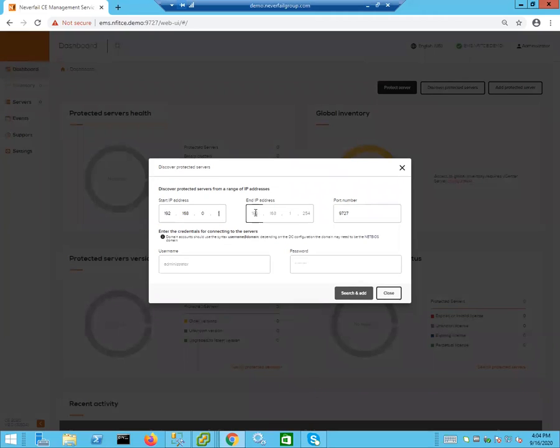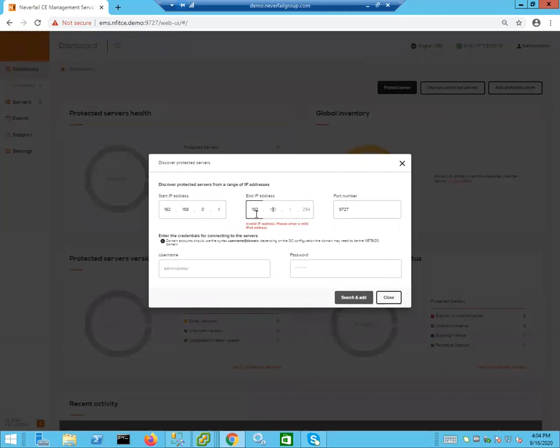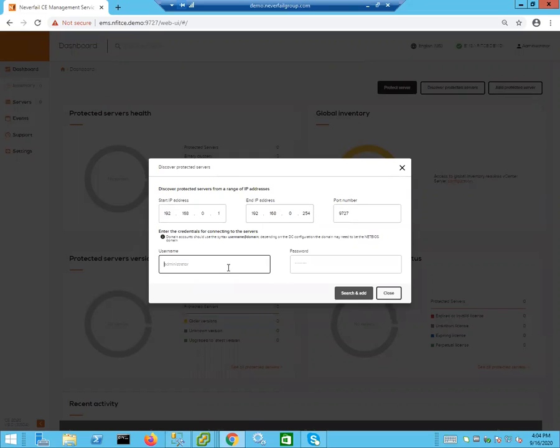192.168.0.1, and we're going to search the entire subnet. And then we're going to put the user ID and password. In this case, I'm going to put the domain account in.